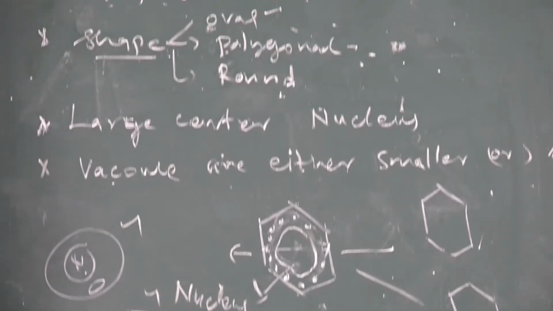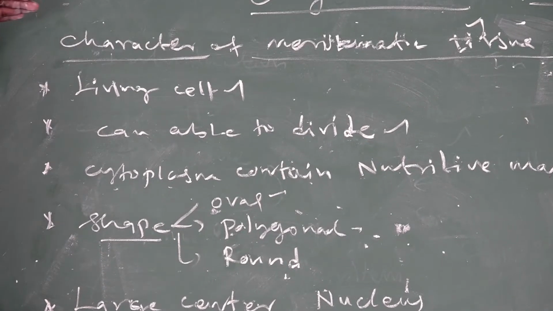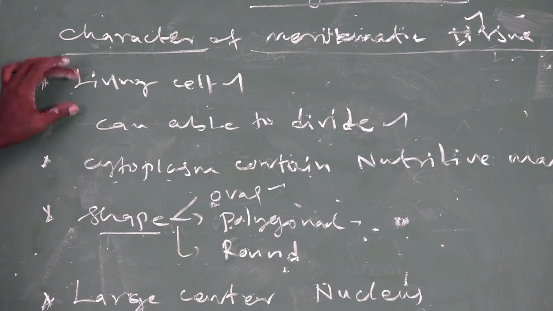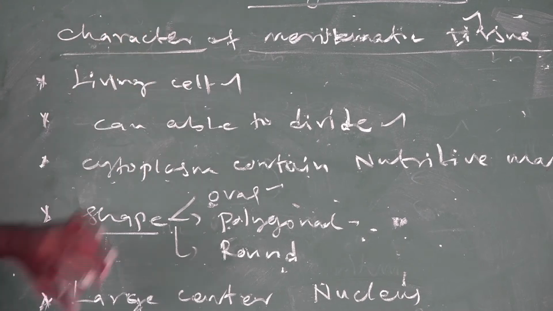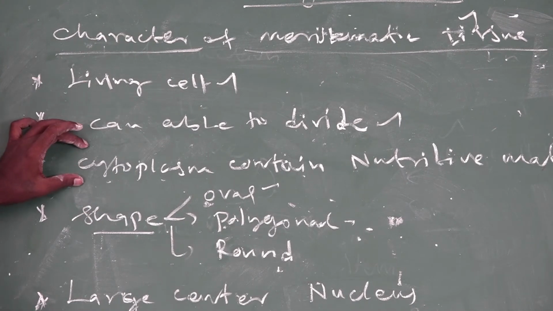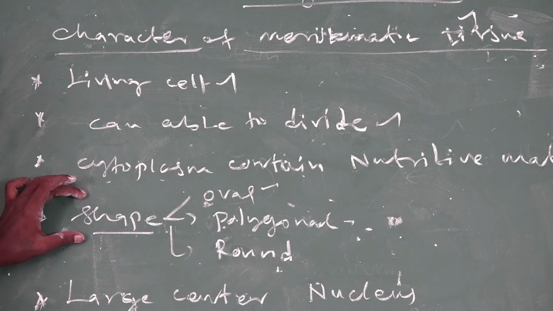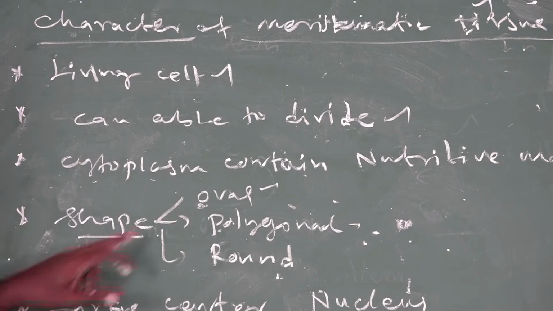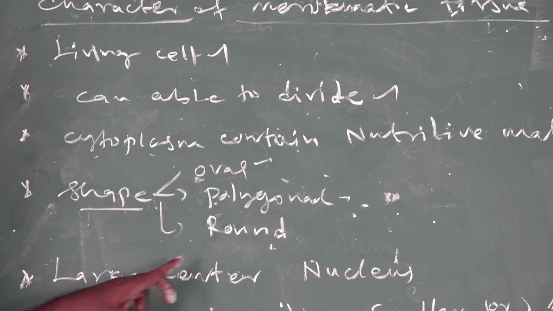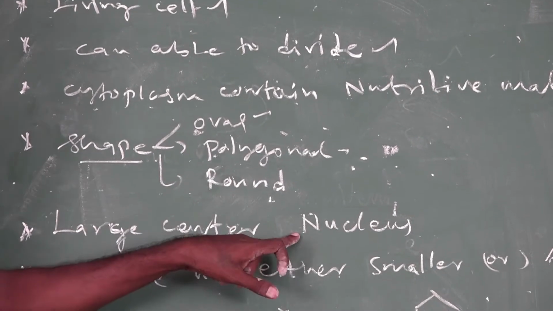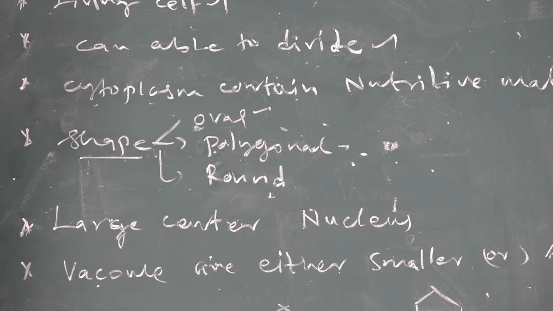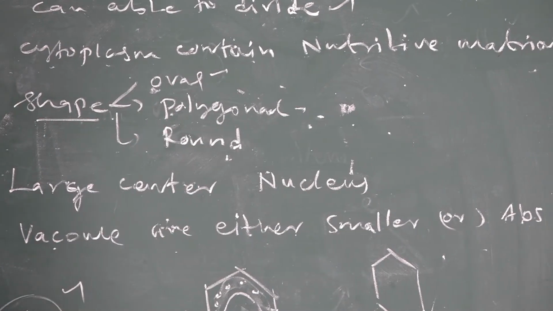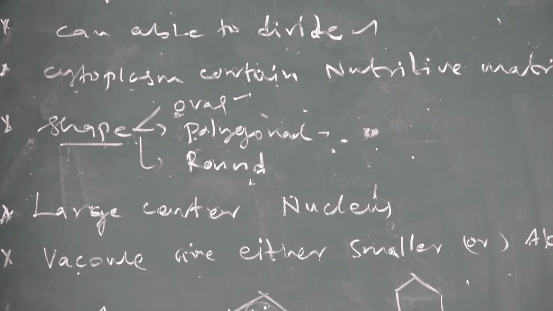So what are the characters of meristematic tissue? The first one is living cells, which are present in meristematic tissue and are able to divide. Cytoplasm contains nutritive materials. Different shapes are found: oval, polygonal and round. A large central nucleus is present in dense cytoplasm, and vacuoles are either absent or smaller. These are the characters of meristematic tissue.